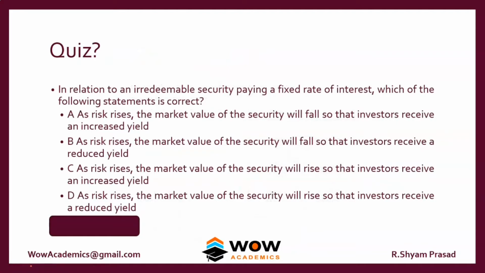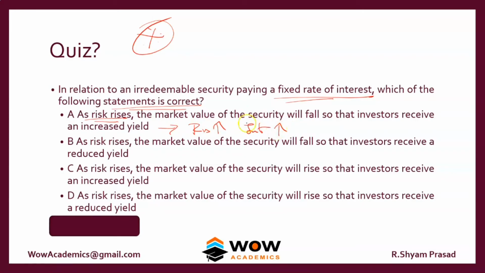Okay, we have a question here. This is a very important element, the price and yield. In relation to an irredeemable security paying a fixed rate of interest, which of the following statements is correct? As risk rises, the market value of the security will fall so that investors will receive an increased risk yield. So if risk rises, interest rate will also rise.